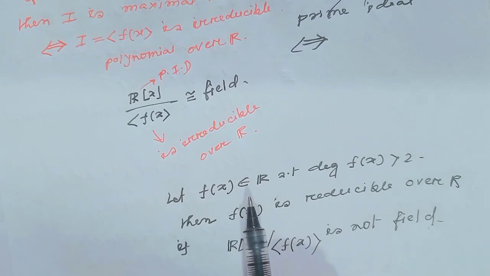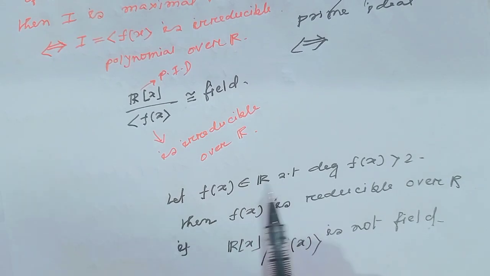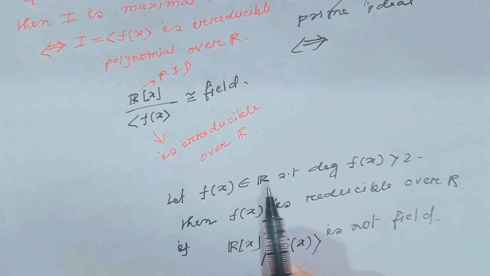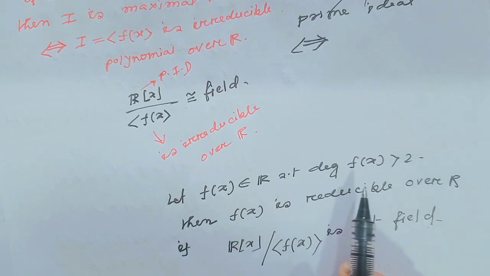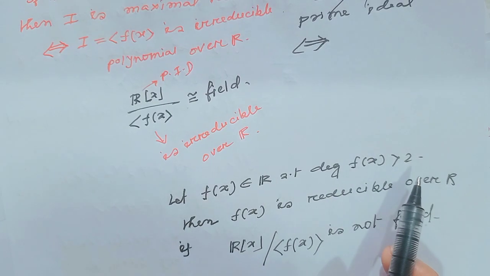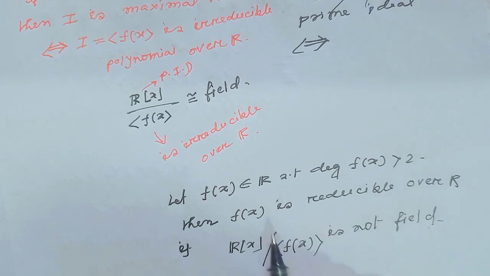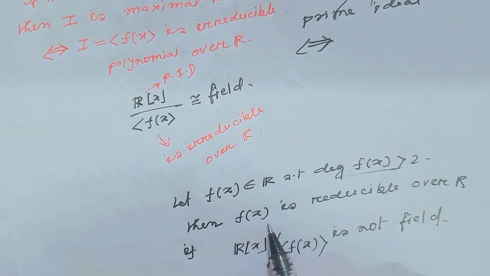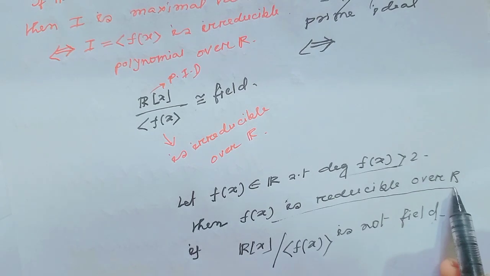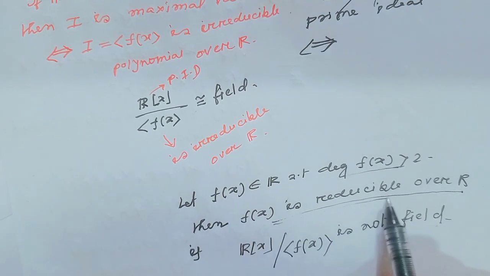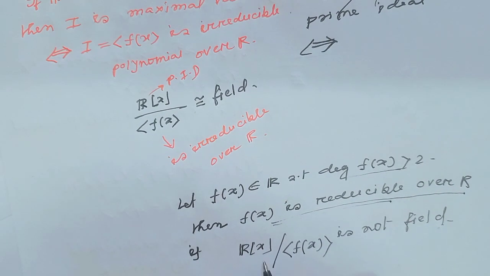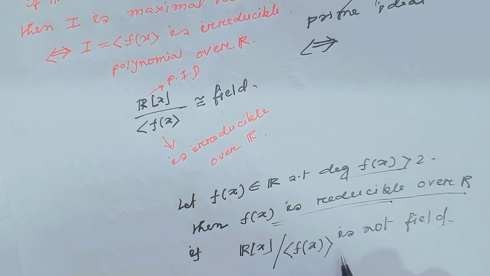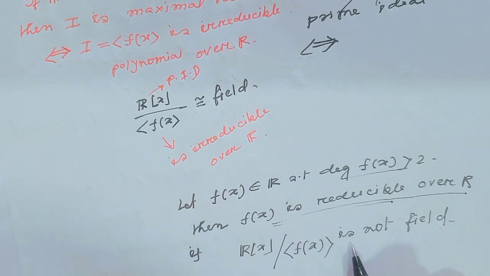For example, if f(x) belongs to R[x] and degree of f(x) is strictly greater than 2, as we saw a few minutes ago, f(x) is reducible over R, and since f(x) is reducible, R[x] modulo the ideal generated by f(x) is not a field.